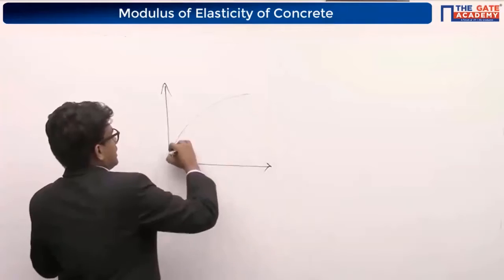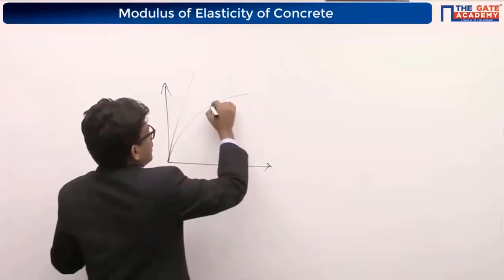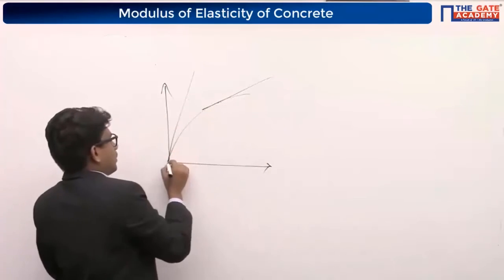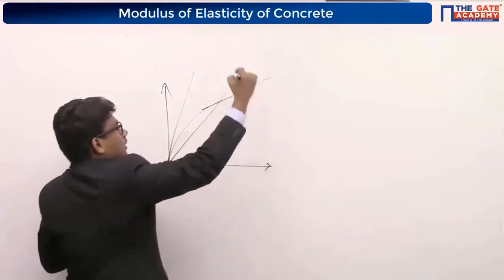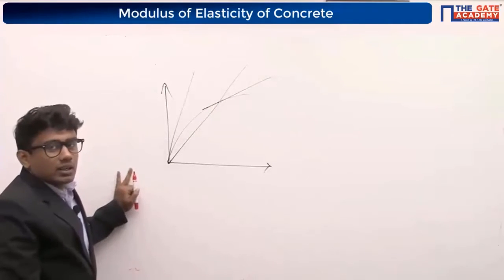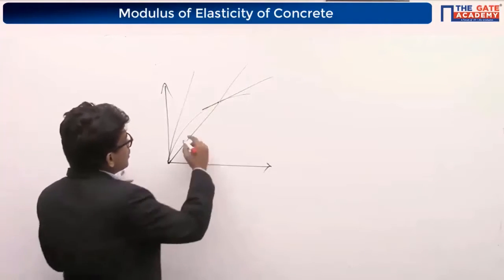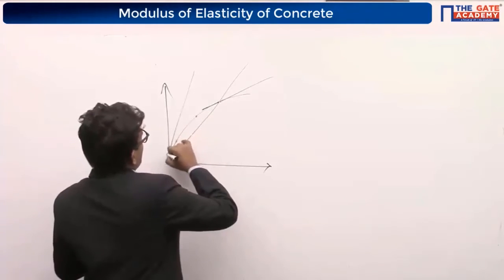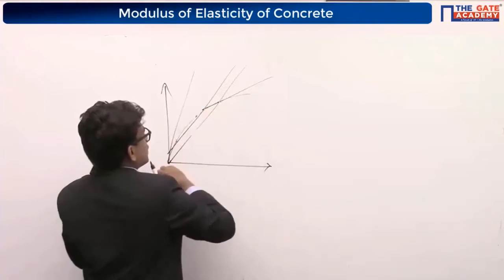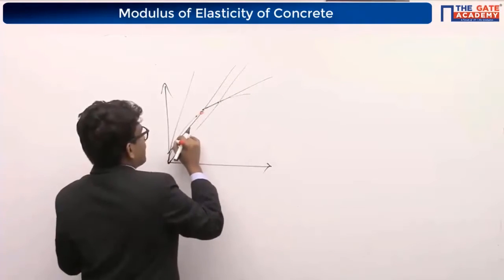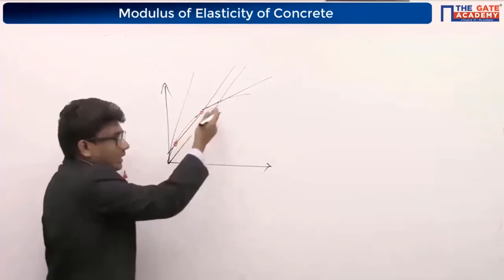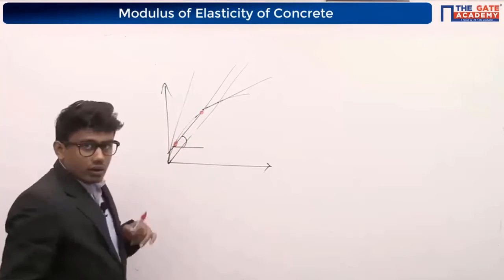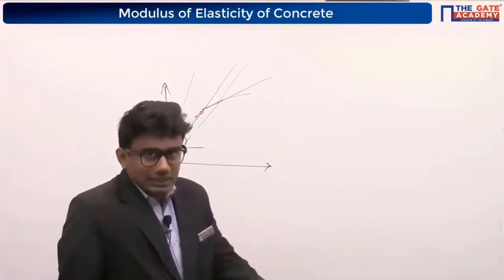This is the concrete stress-strain curve. This is initial tangent modulus. We already know that. This is tangent modulus corresponding to this stress point. If we consider these two points, from the origin to this point, this is called our secant modulus. Right? What is this chord modulus? If I consider two stress values and connect them, I'll be getting one more line, right? Suppose I have considered the point here and here, I will get a line like this, right? And the slope of that line is called our chord modulus.